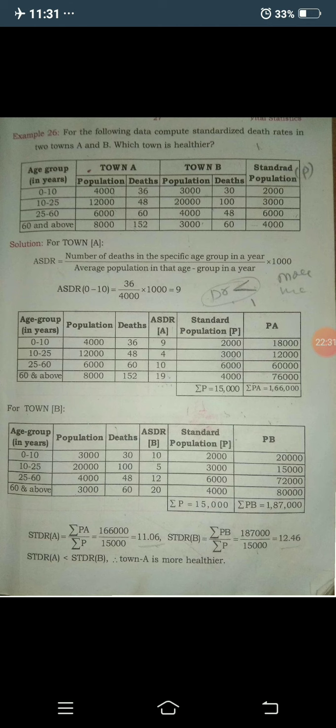So consider these ASDR as capital letter B.